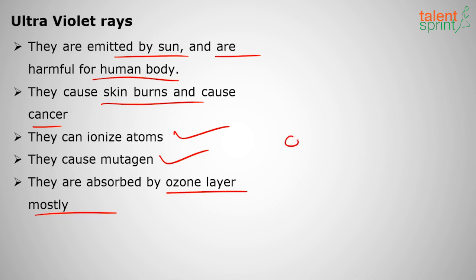So we must protect our ozone layer, which is present in the stratosphere. We have discussed in the atmosphere topic of geography, right? After the troposphere we have the stratosphere. In the stratosphere we have this ozone layer which protects us from harmful ultraviolet radiation.